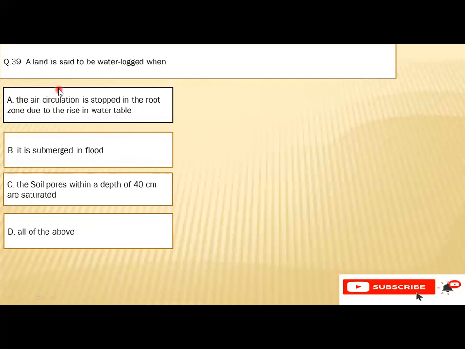Question number 39: a land is said to be waterlogged when A, the air circulation is stopped in the root zone due to the rise in water table, B, it is submerged in flood, C, the soil pores within a depth of 40 centimeter are saturated, or D, all of the above. So the right option is A, that is the air circulation is stopped in the root zone due to the rise in water table.